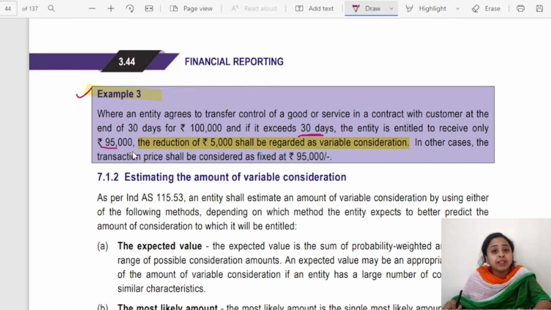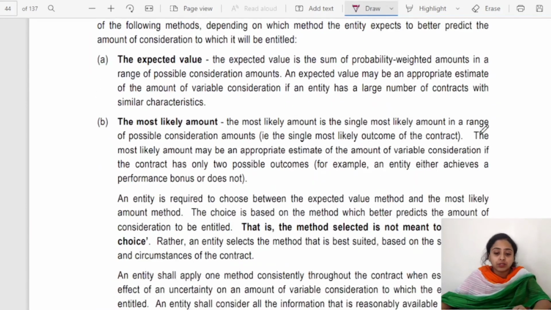There might be a discount, it might be that the discount will not be given. It depends upon a condition, whether the particular condition will be met or not. The reduction of 5,000 will be regarded as variable consideration because it is dependent on some condition. In other cases, the transaction price shall be considered as fixed at 95,000.